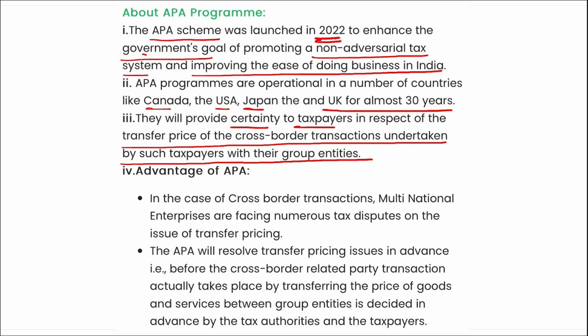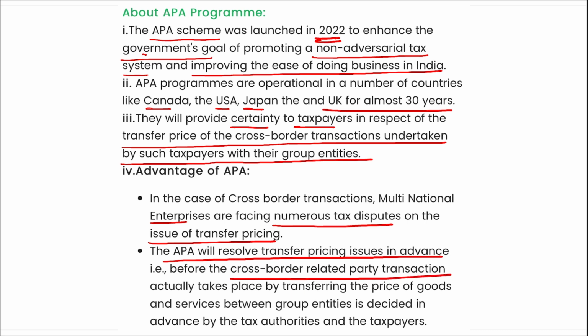What are the advantages here? In case of cross-border transactions, multinational enterprises are facing numerous tax disputes on the issue of transfer pricing, and the APA will resolve the transfer pricing issue in advance, before the cross-border related party transaction actually takes place.